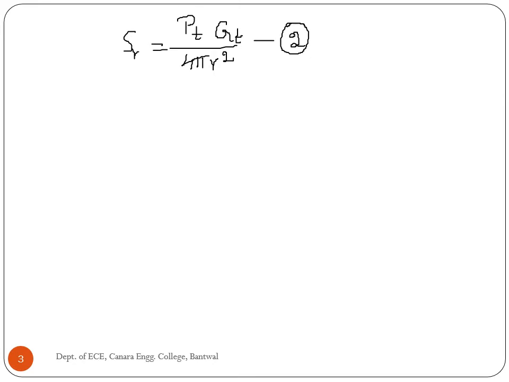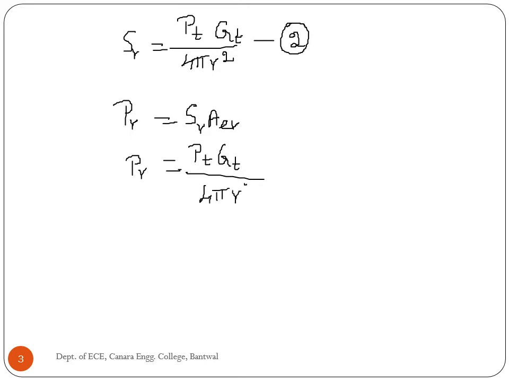Now power collected by a lossless matched receiving antenna of effective aperture AER is PR equal to SR into AER, which gives PR is equal to PT into GT divided by 4 pi R square into AER.